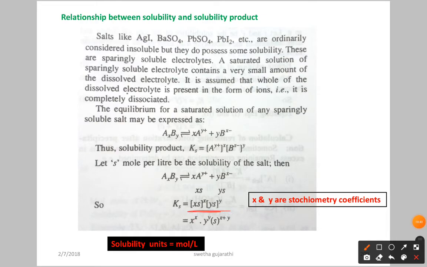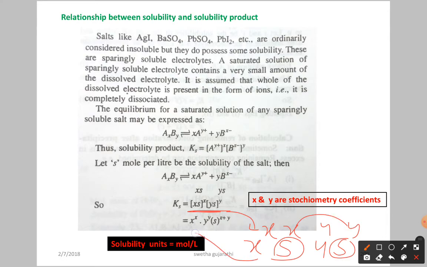Now for the simplification, as you know, you have to apply the power to both terms. So we get x to the power x, s to the power x, then y to the power y, s to the power y. Here the bases are the same, so you can add the exponents. So we get x^x, y^y, and s to the power x plus y. Now this is the relation for the solubility product. You can write the solubility product as Ks or Ksp. So this is the relation between the solubility product and solubility.